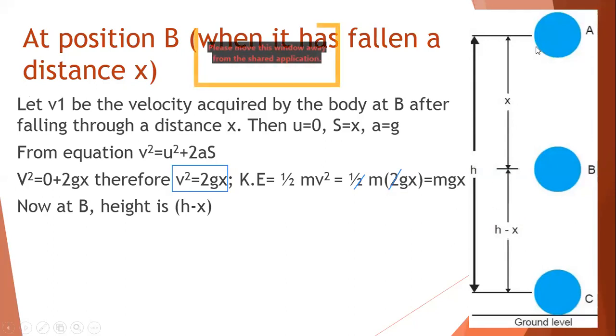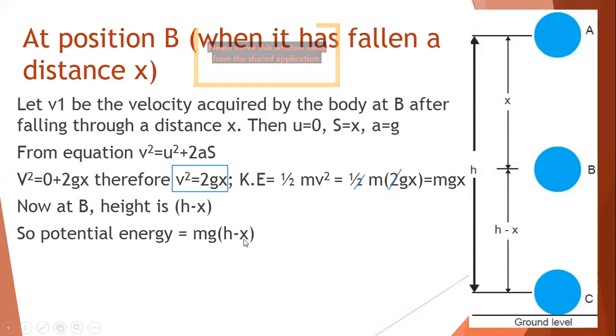So this is h, it has displaced through x, so the remaining distance is h minus x. So the height is h minus x. Let's find out the potential energy. Potential energy is mgh, but here I cannot use h because it is not at height A, it is at height B. So at B, the height is h minus x, and the potential energy is mg(h minus x).